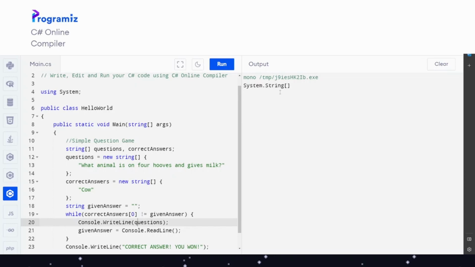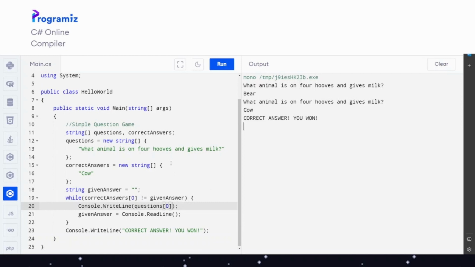System.string. Why is there system.string? The answer is quite simple here. It is the same problem here with correct answers and questions. Questions is the data type of string array, and this is what it shows, what data type this is. So we need to make sure that we have questions at place 0. We didn't change anything at the moment, at least not seemingly.